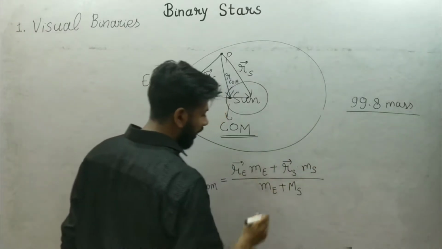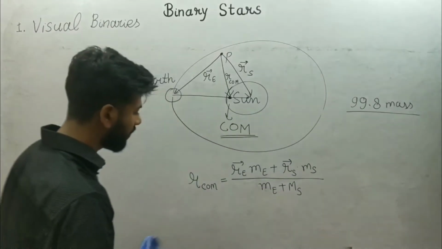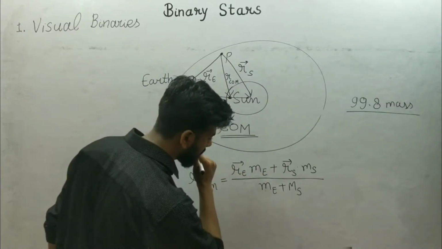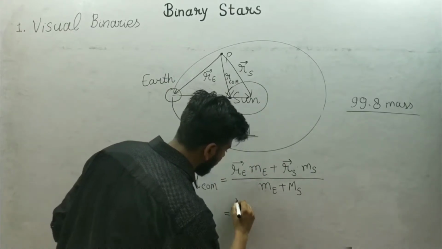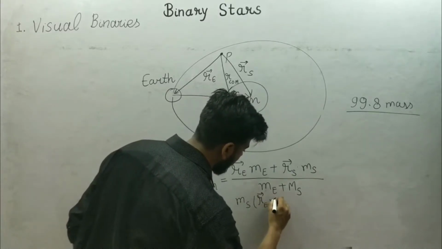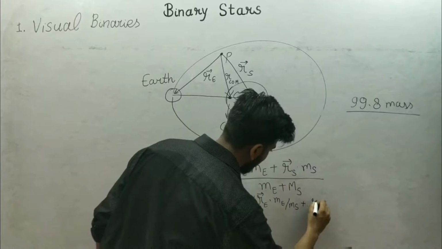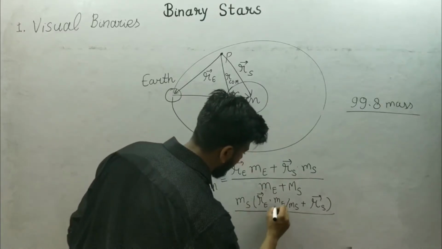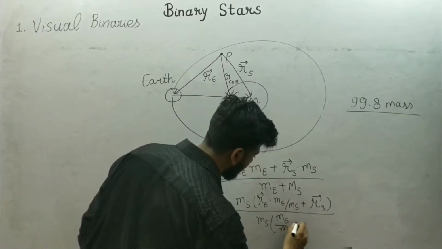So I can write, taking some term common, which is the mass of Sun: R_E into mass of Earth divided by mass of Sun, plus R_S upon mass of Sun, mass of Earth upon mass of Sun plus 1.